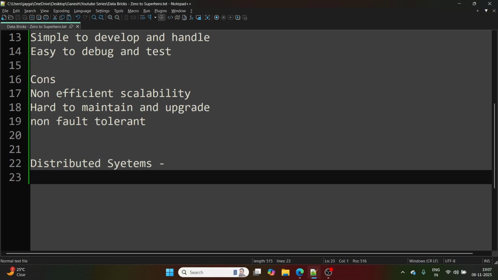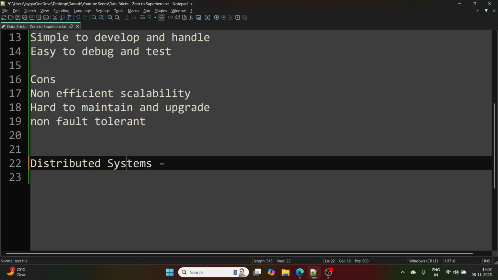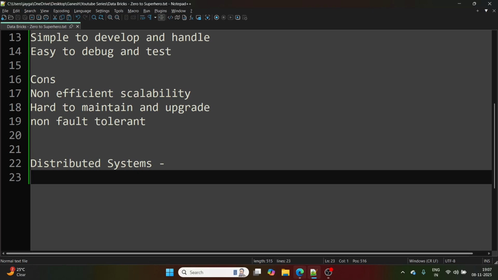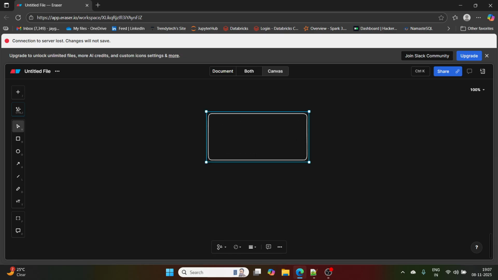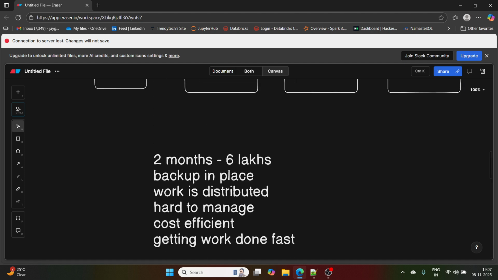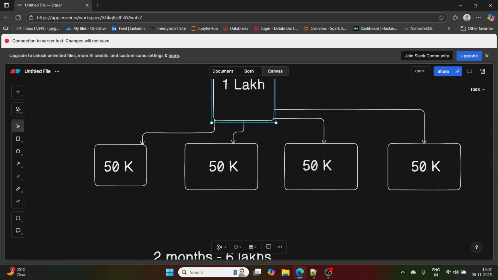Let's say I'll explain distributed systems in terms of data storage and data processing also, and then we will go to the pros and cons. For example, for data storage, let's say this is the master node. Here we had a technical lead, and all these employees were working under him.